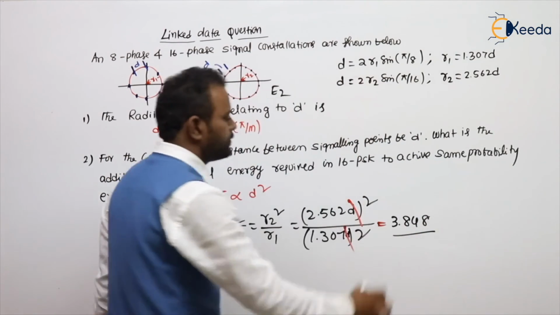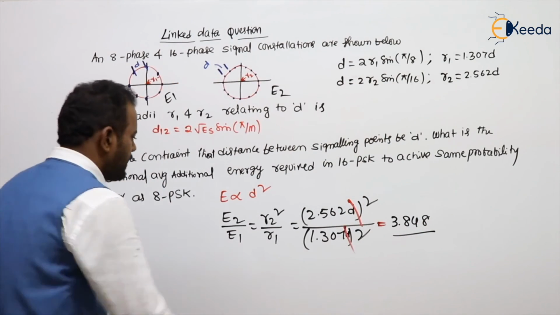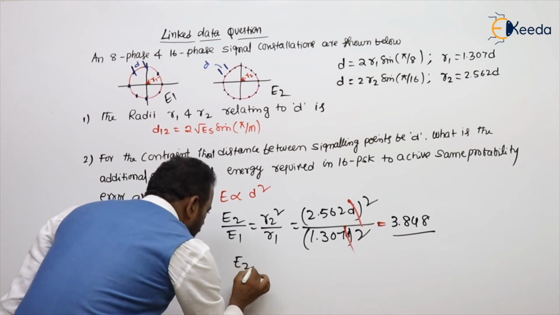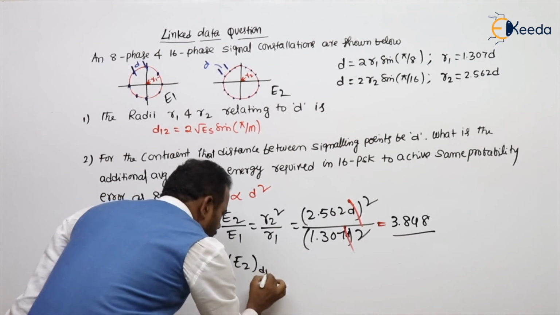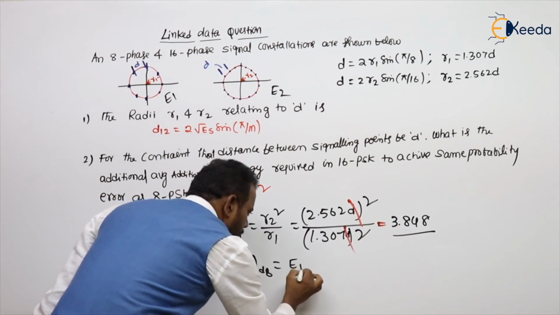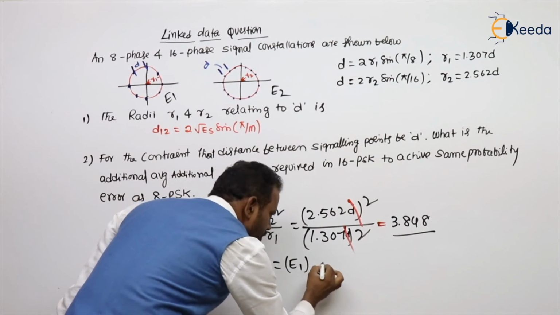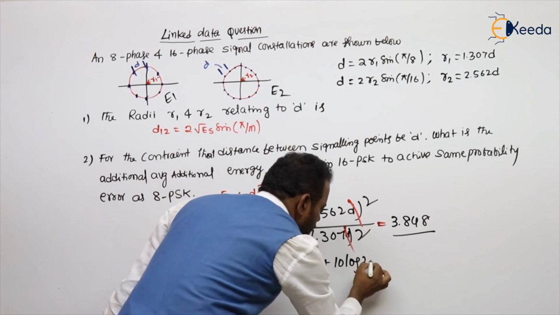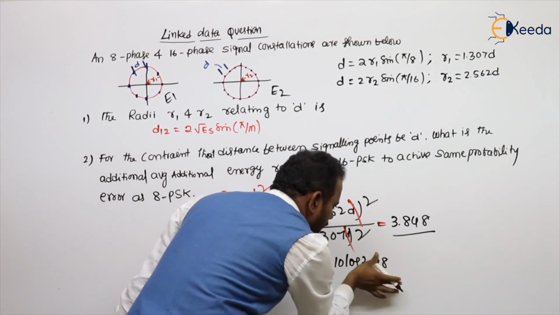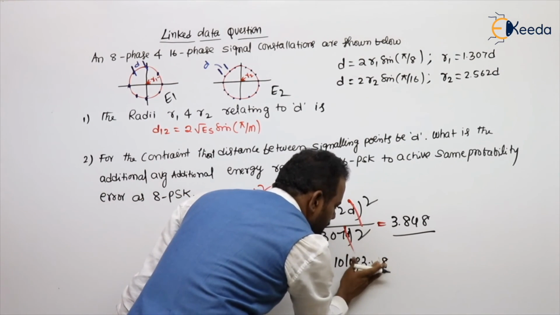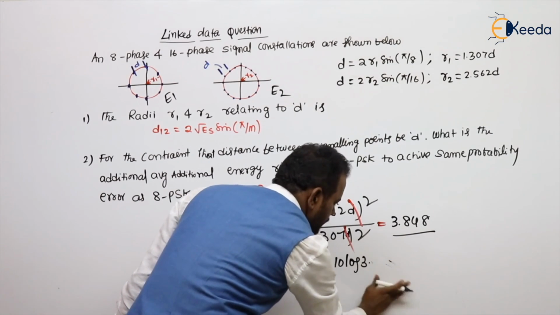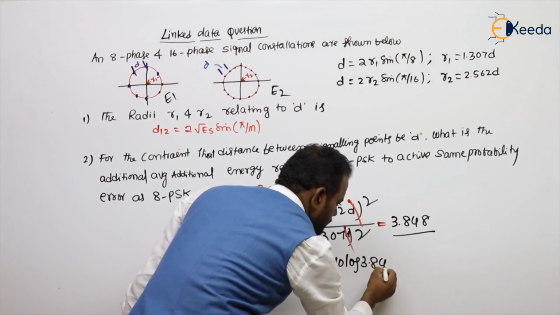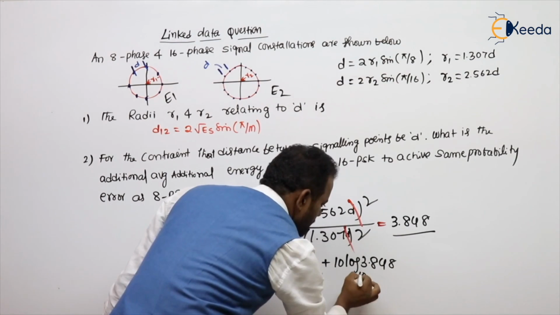If you calculate that value, you will get 3.848. If you want to convert to decibels, E2 in decibels equals E1 in decibels plus this value in decibels, 10 log 3.848. Convert to decibels, why 10?